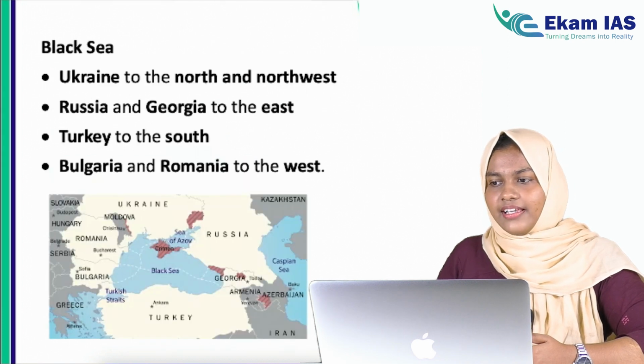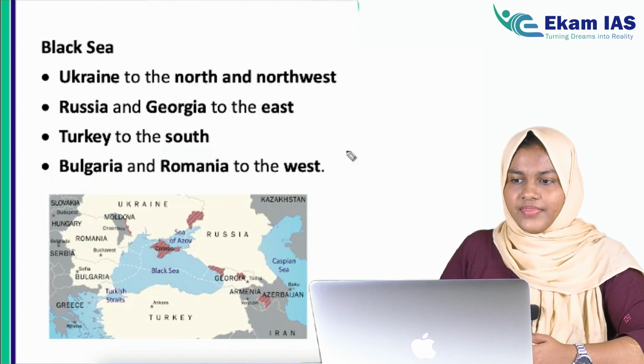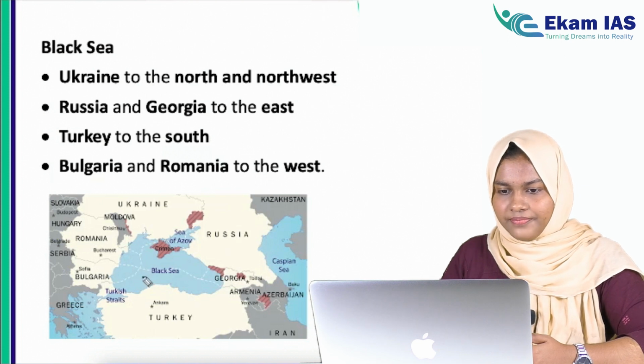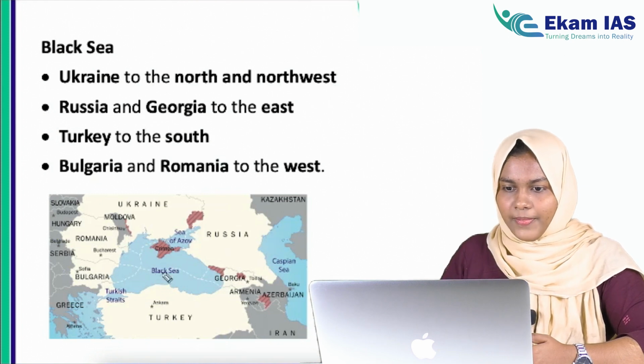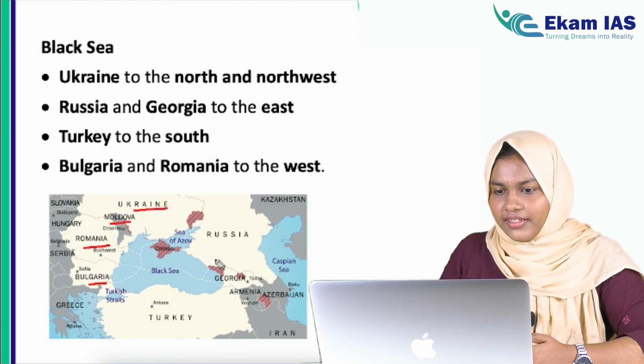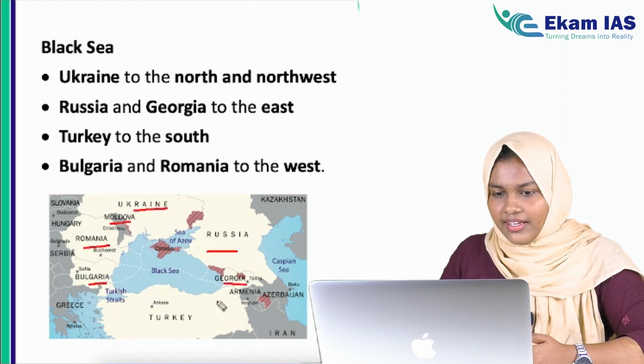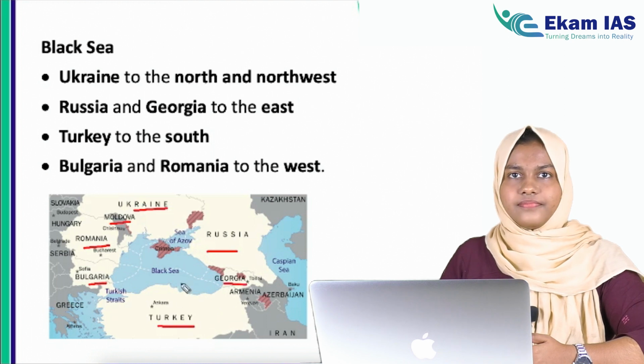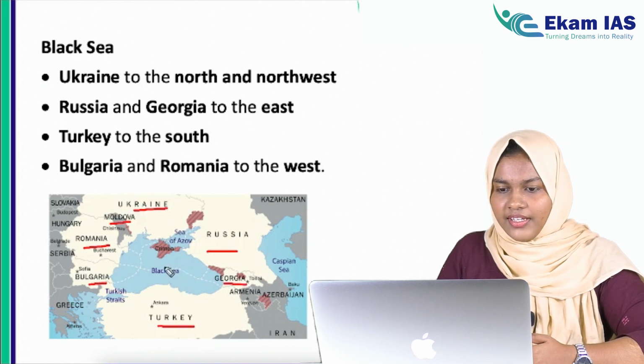So now let's see the Black Sea. See the bordering countries: Bulgaria, Romania, Moldova, Ukraine, Russia, Georgia, Turkey. These are the bordering countries of the Black Sea.